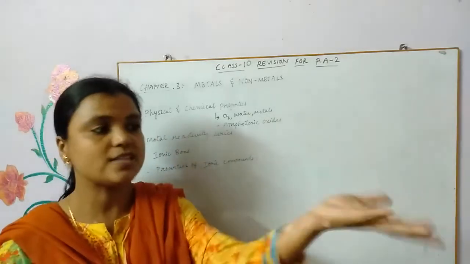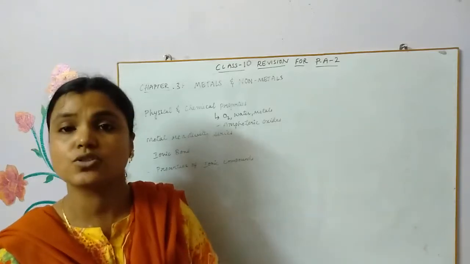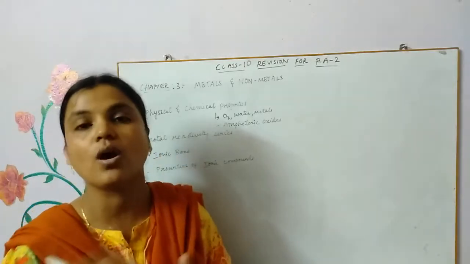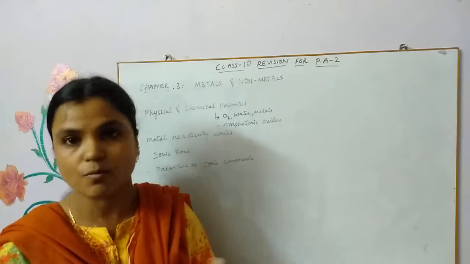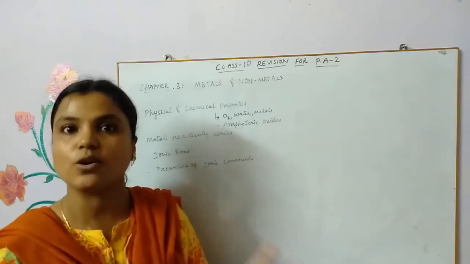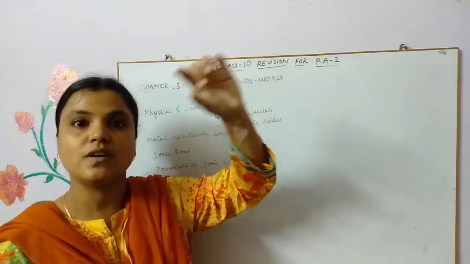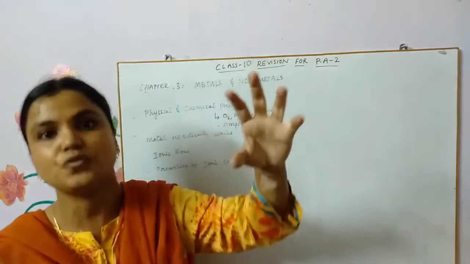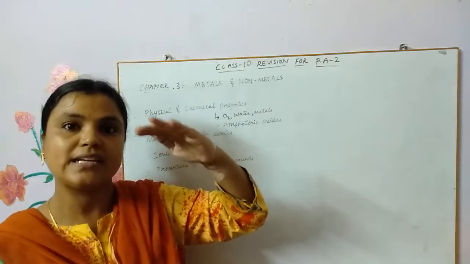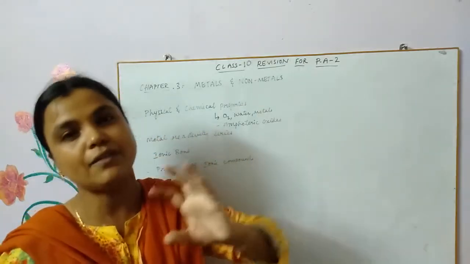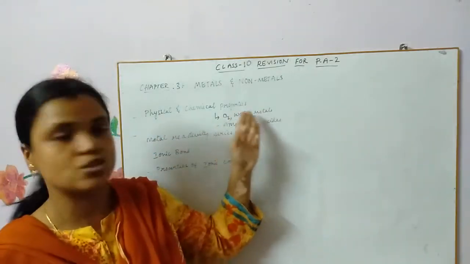That's the reason why they are not just stored as they are; they are stored under kerosene to avoid contact with the atmosphere, which contains many gases like oxygen and water vapor too. So that's why the most reactive ones react very vigorously and catch fire, and the moderately reactive elements react moderately with other things like oxygen or water.